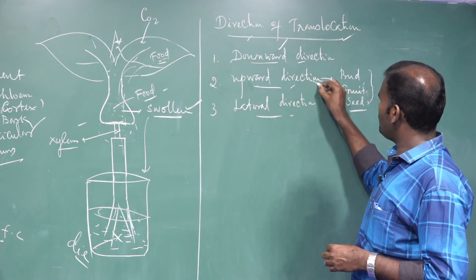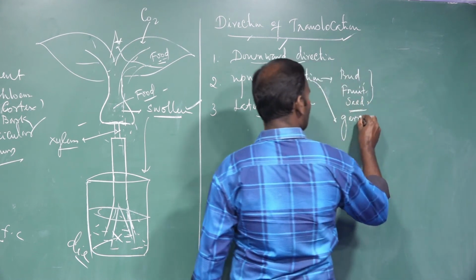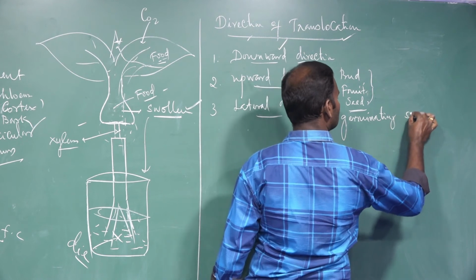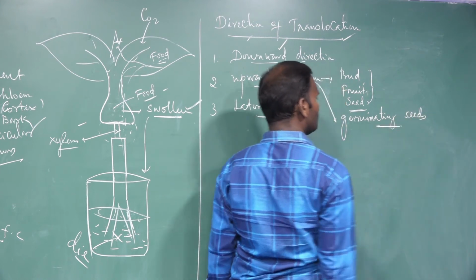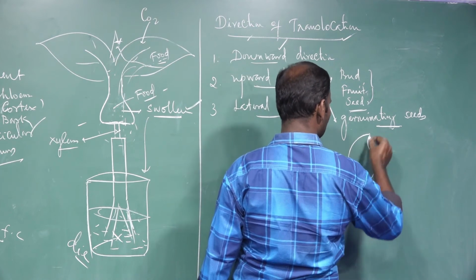Another example of the upward direction is germinating seeds. If the seeds are placed under the soil, what will happen?